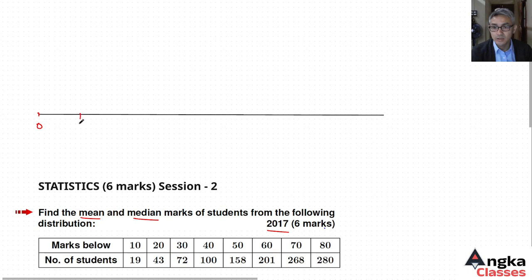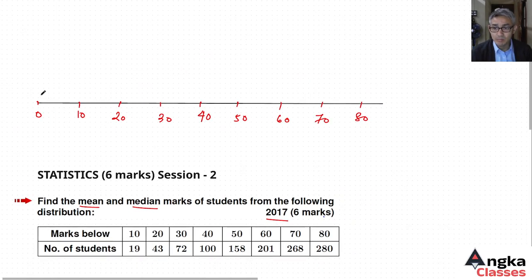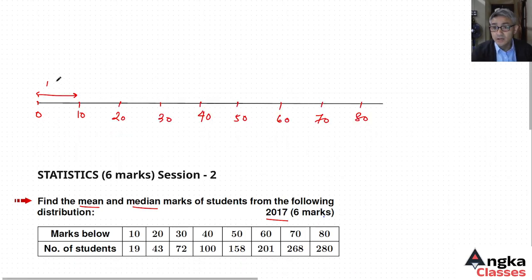Let's say 0, 10, 20, 30, 40, 50, 60, 70 and 80 represent the marks. The question says below 10, meaning 0 to 10, the number of students is 19. So below 10 the number of students is 19.